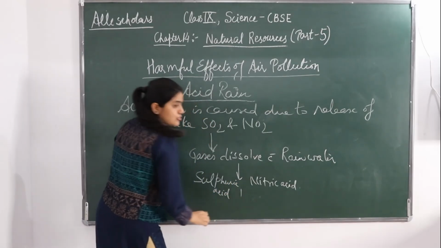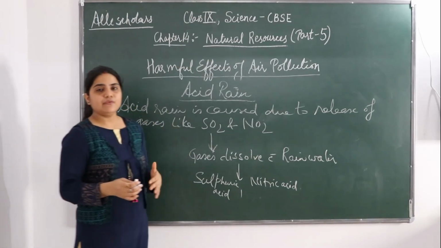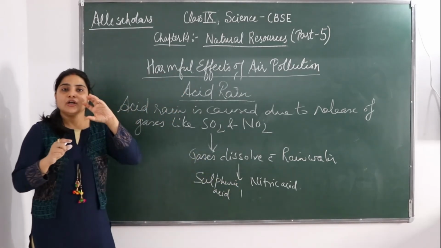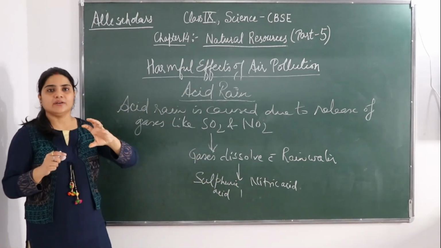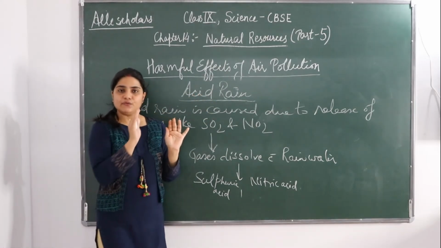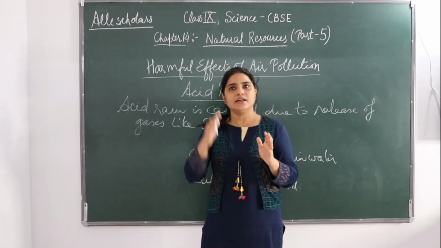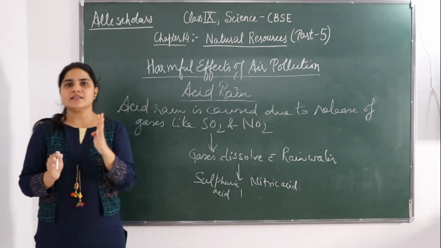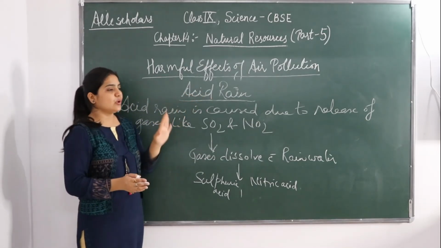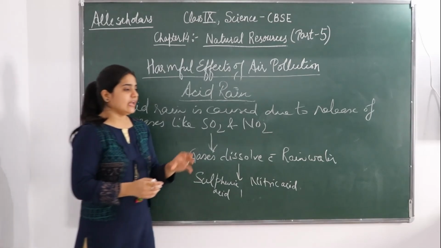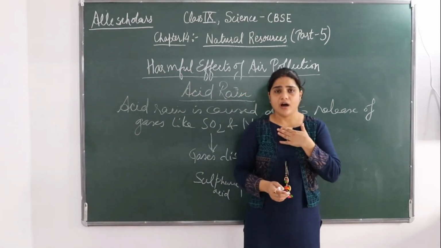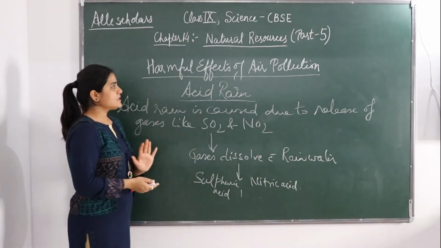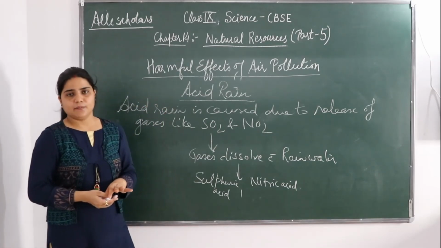Okay, so then what happens? The rain which comes to us is mixed with sulfuric acid and nitric acid. So that rain has mixed with acid. So that's why it is called acid rain. It is not normal rain, because sulfuric acid is coming along with it, and nitric acid is also coming along with it. It is rain that comes mixed with acid. And this acid rain is very harmful for us, the living beings, and even to the non-living things. Okay, so this was about acid rain, the harmful effects of air pollution that we have seen.